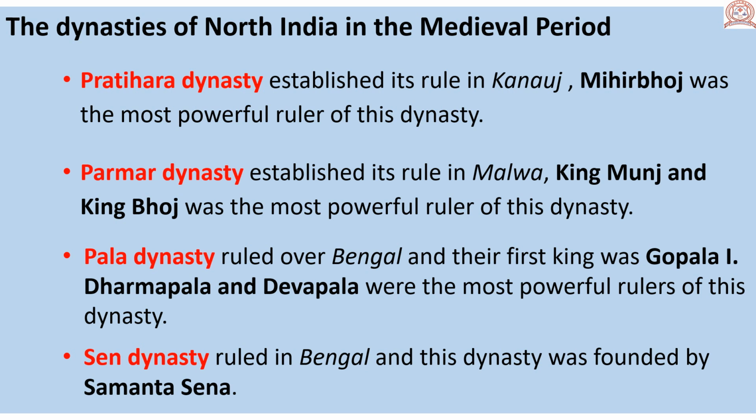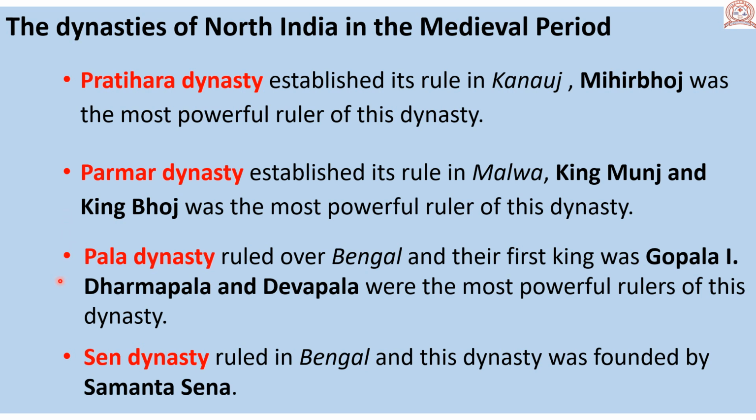The dynasties of North India in the medieval period. Pradihara dynasty established its rule in Kannauj. Mihirbhoj was the most powerful ruler of this dynasty. Parmar dynasty established its rule in Malwa. King Munj and King Bhoj were the most powerful rulers of this dynasty.